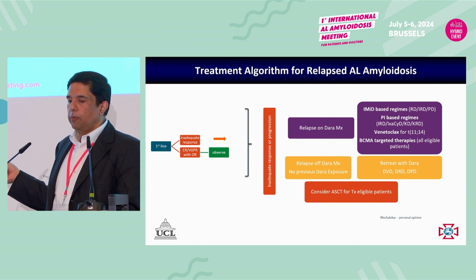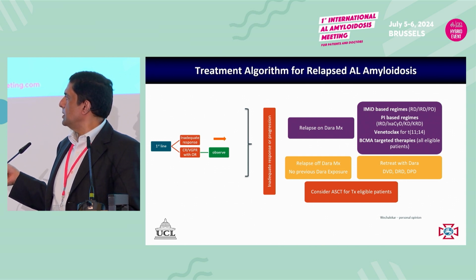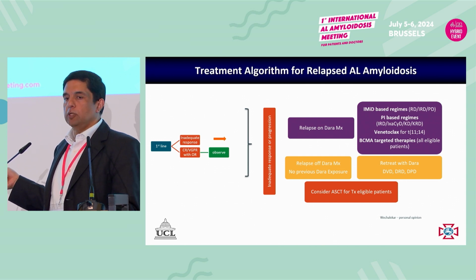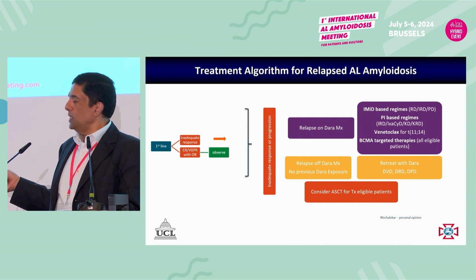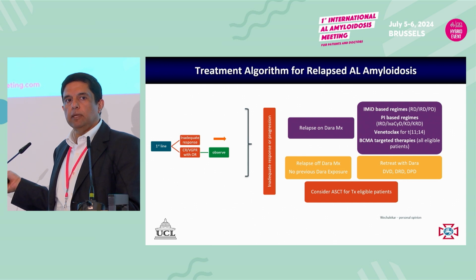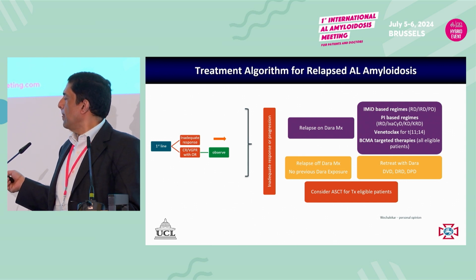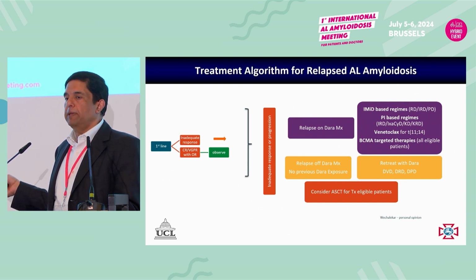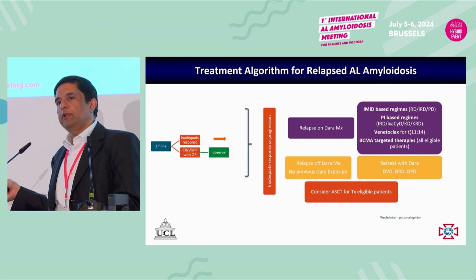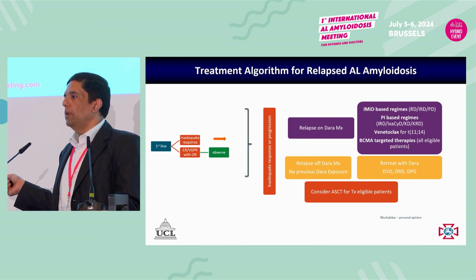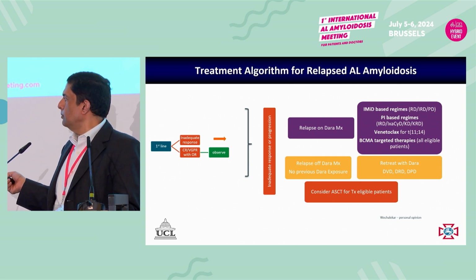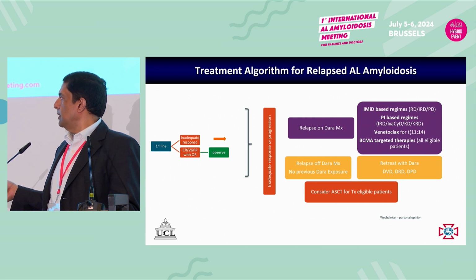We have got other proteasome inhibitor-based regimens, so we certainly will use in patients who have got no significant cardiac involvement a carfilzomib-based regimen. For T1114, venetoclax is a great option, but again, not everybody has access to that. And then we have the option of BCMA-targeted therapies. Where do we use them, 5th line or 2nd line? And hopefully we'll have trials coming through which will tell us what to do. Of course, this part is easy.